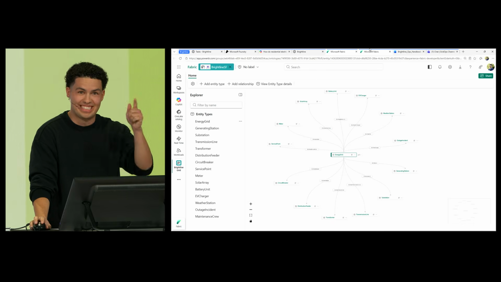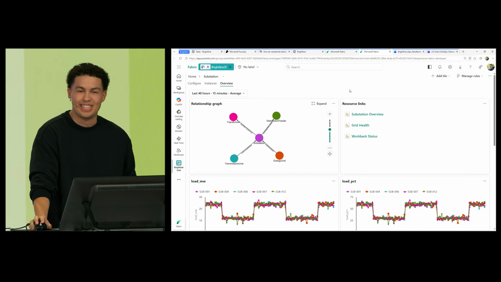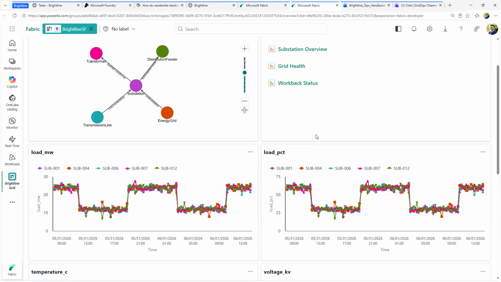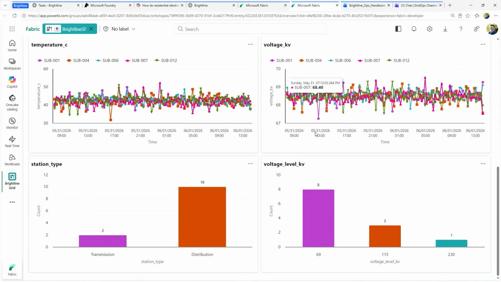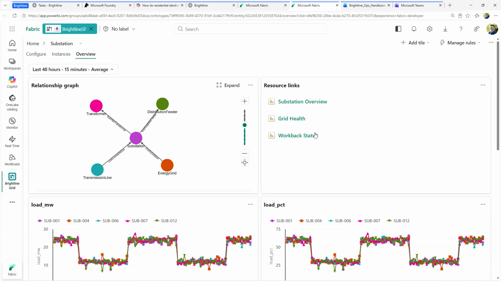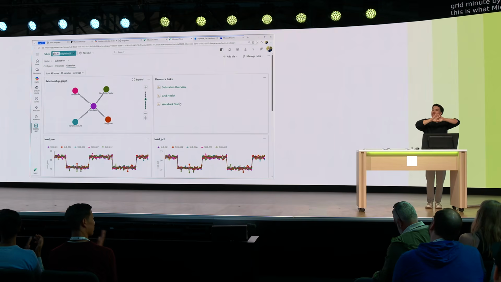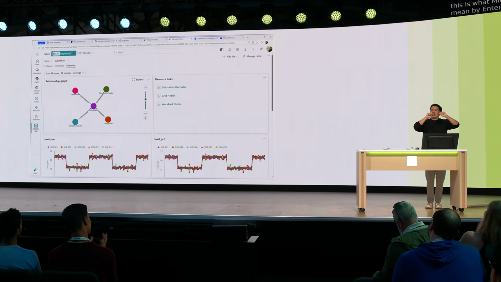This model is coupled with live telemetry, so it reflects the real operational state of the grid minute by minute. This is what Microsoft IQ means by enterprise intelligence. Not data scattered across disparate systems, but a single living model of the business that an agent can reason over.